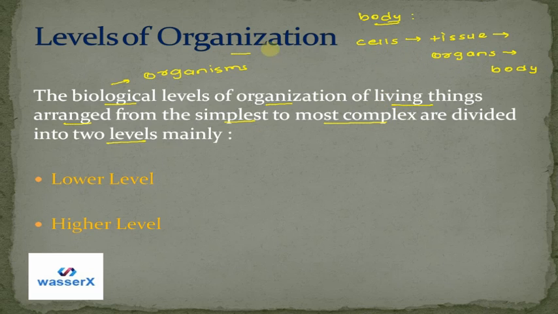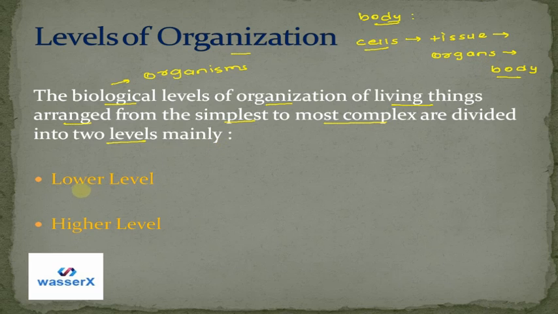So in the levels of organization, what we study is how living things are arranged from their simplest form. Cells are the simplest thing and the body is a whole complex thing because many different cells, tissues and organs are present in the body. But a cell is not a highly complex structure. So we try to study the levels of organization from the simple levels to the complex levels.